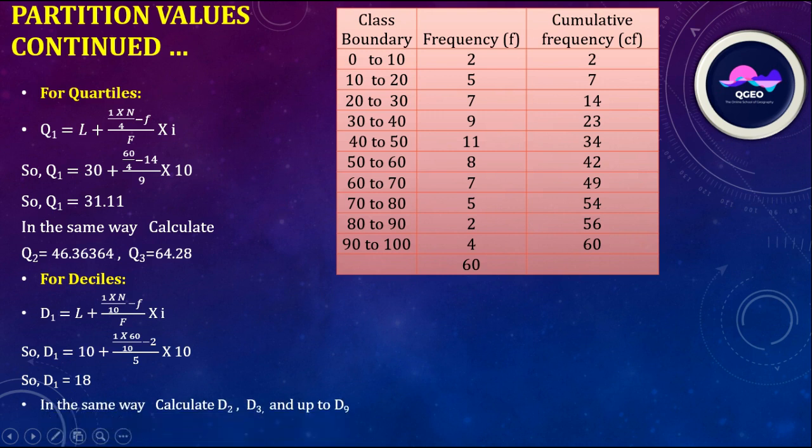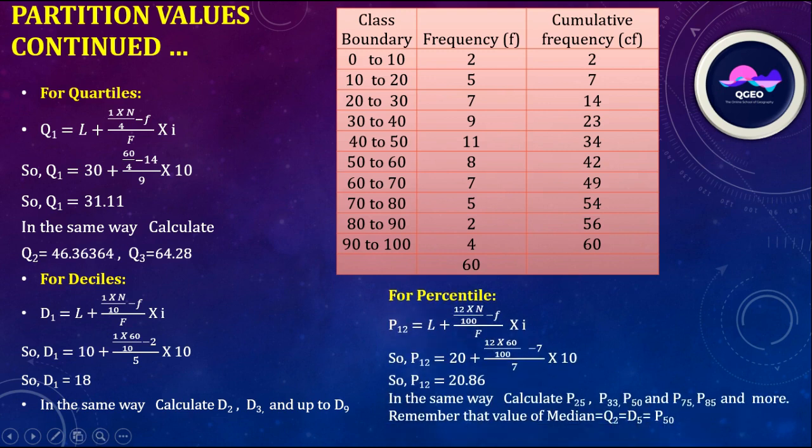In the same way calculate Q2, which is 46.36364, and Q3, which is 64.28. For decile, in the same way we can calculate the decile value D1, that is 60 into 1 by 10, that is 6. It falls in the cumulative frequency group of the 10 to 20 class.